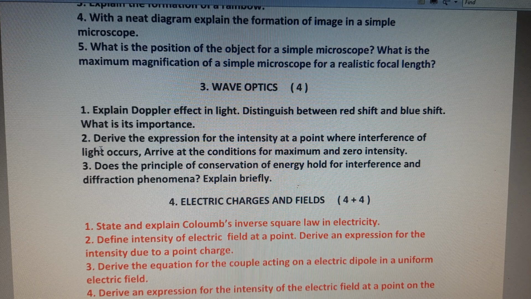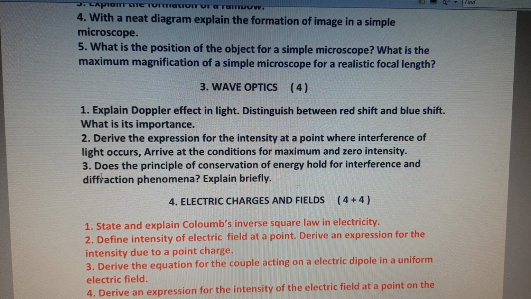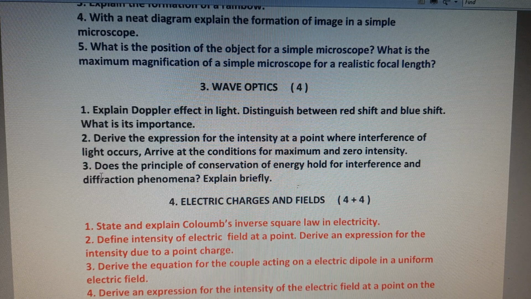And the second 4 marks question: derive the expression for the intensity at a point where interference of light occurs. Arrive at the conditions for maximum and zero intensity. And the third 4 marks question is: does the principle of conservation of energy hold for interference and diffraction phenomena? Explain briefly. From these 3 questions, a single 4 marks question will be asked in the IPE examination.